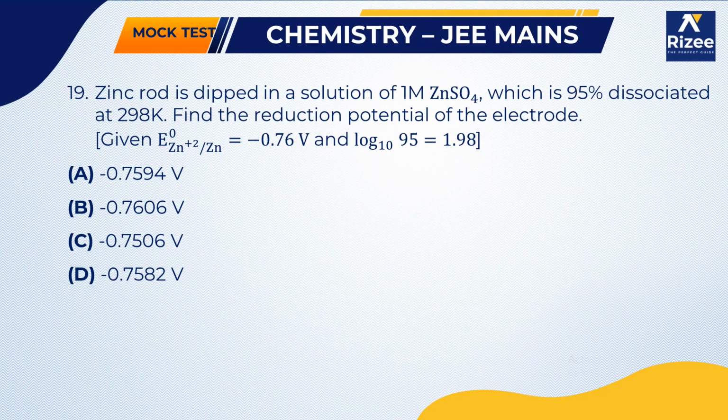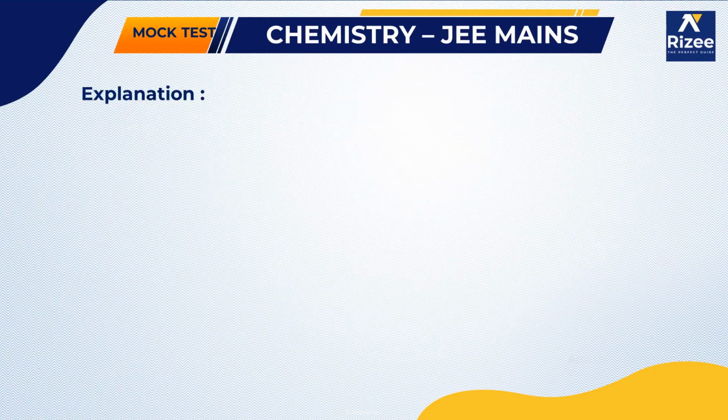Next, a zinc rod is dipped in a solution of 1 molar ZnSO4 solution which is 95% dissociated at 298 Kelvin. Find the reduction potential of the electrode. How to find the reduction potential: according to the Nernst equation, E of Zn2+ by Zn is equal to the standard reduction potential of zinc, E naught of Zn2+ by Zn, minus 0.059 by 2 into log of 1 by the concentration of Zn2+.